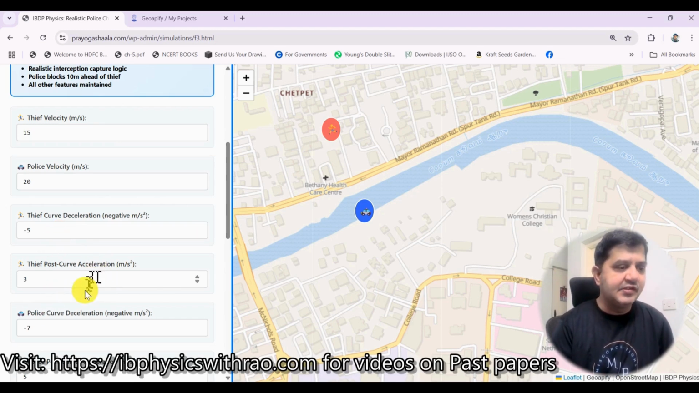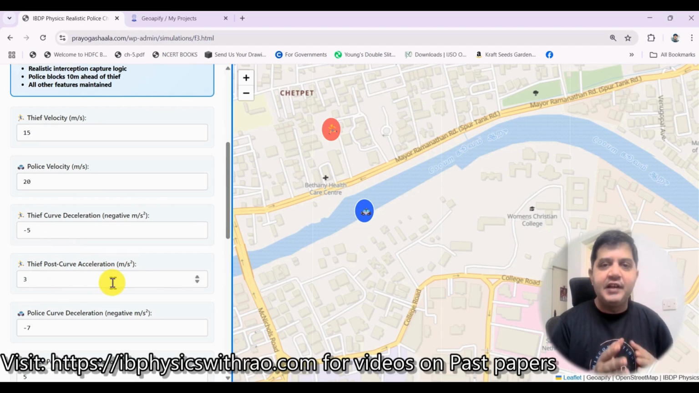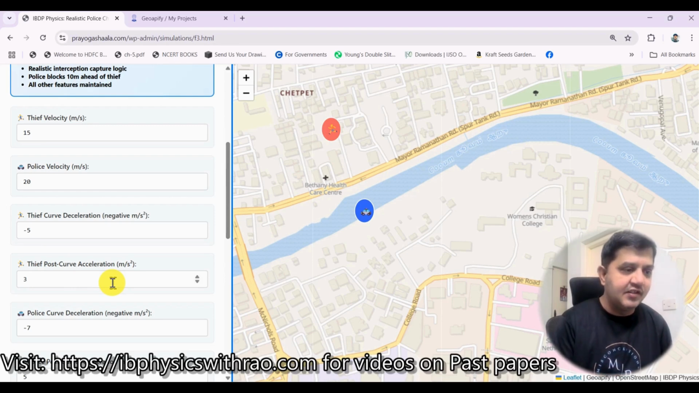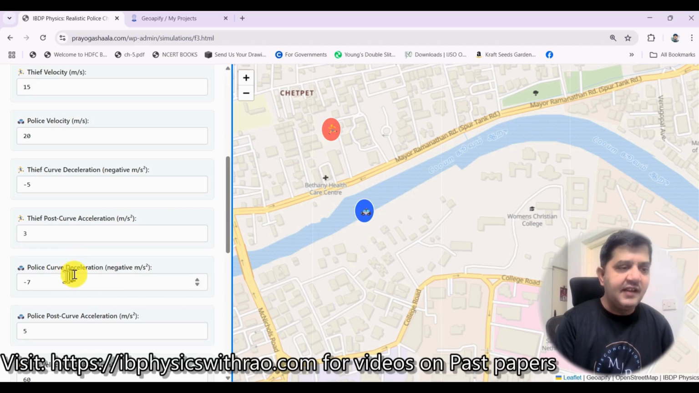And the thief post curve acceleration. See, when he is going towards a curve, he has to slow down. When he goes away from the curve, that is, when he has crossed the curve, then he will be moving at a much higher speed or higher acceleration. So I have taken this. Police curve deceleration is -7.